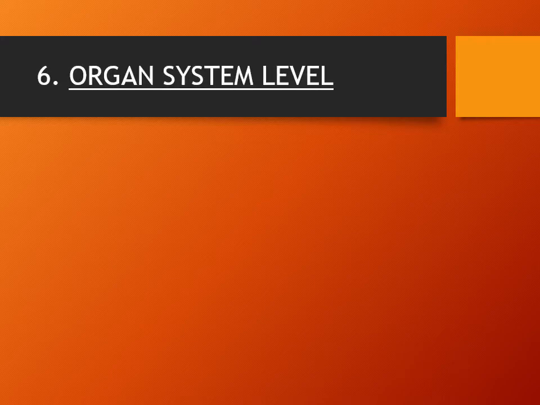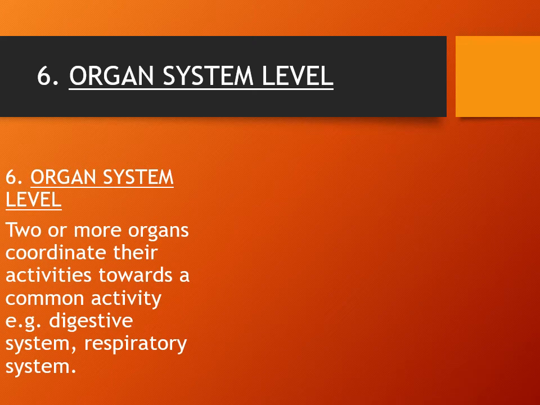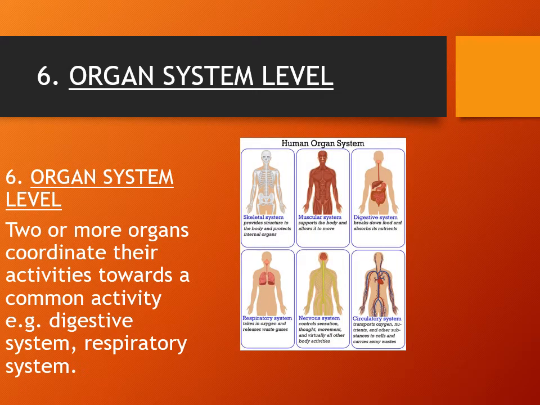Dear students, the next level is the organ system level. An organ system is organized when two or more organs coordinate their activities towards a common activity, for example the digestive system and respiratory system. In this diagram, we easily see the different systems present in the human body, like the skeletal system, the muscular system, the digestive system, respiratory system, the nervous system, and circulatory system. These different systems perform different activities of our body.